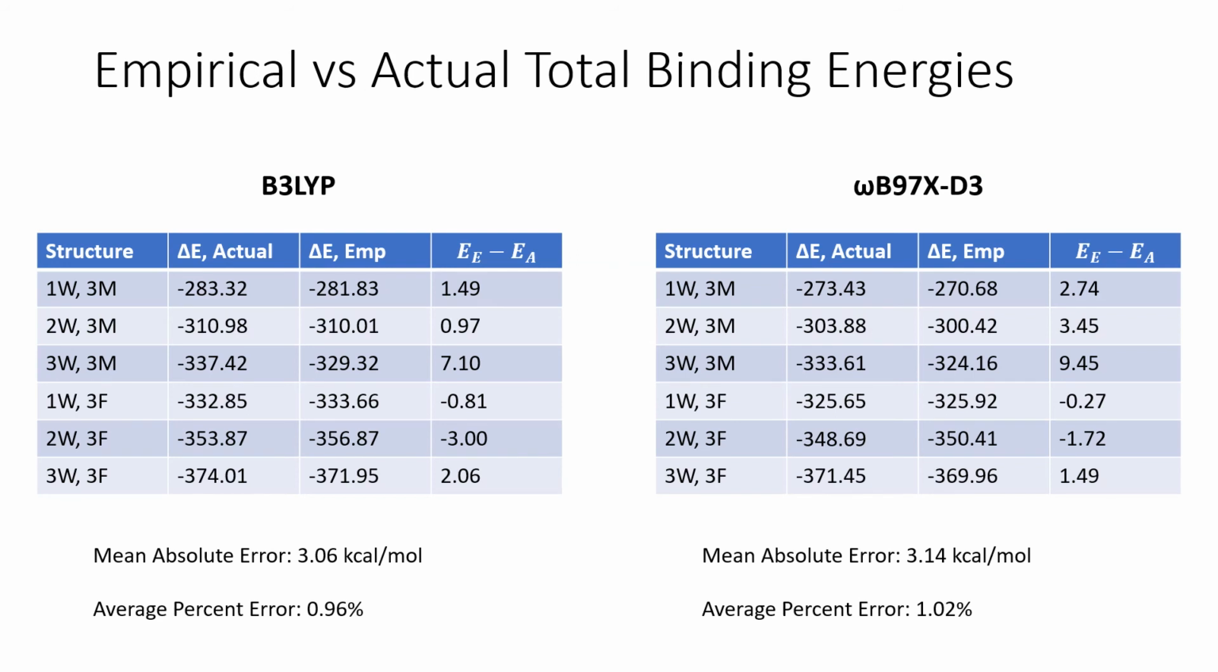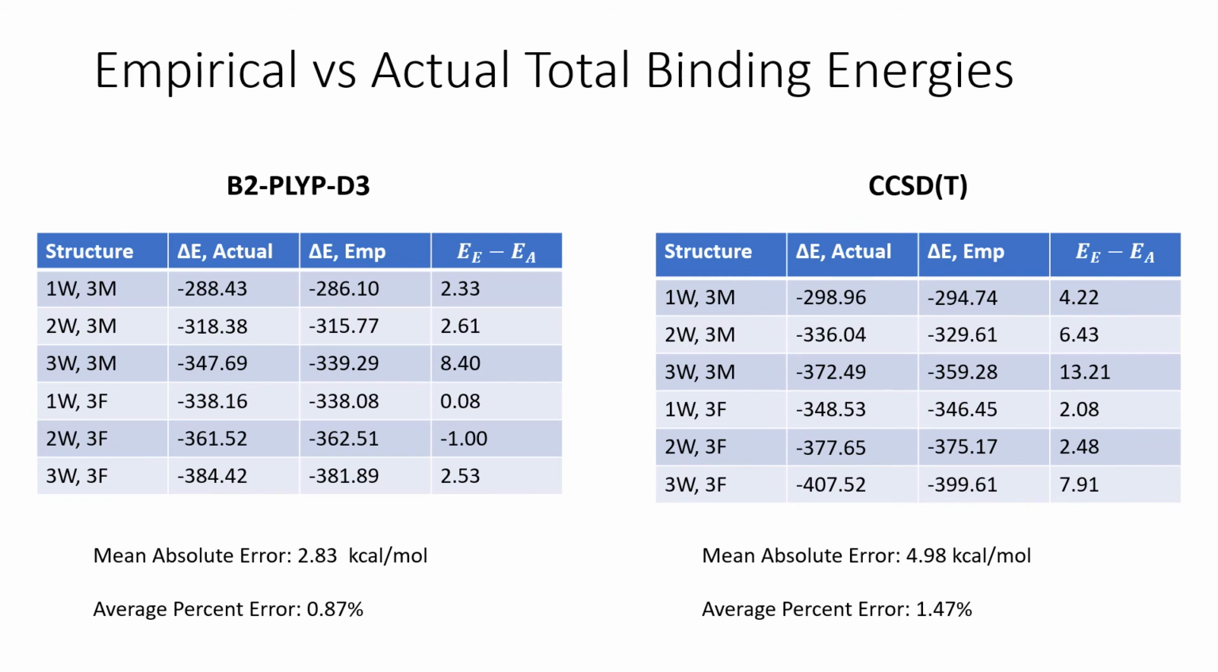Evaluating this method at the B3LYP level, a mean absolute error of 3.06 kilocalories per mole was found across all possible complexes. A selection of 6 of these 30 structures are shown in the table, with the actual binding, empirical binding, and the difference shown in kilocalories per mole. Similarly, for the range-separated hybrid, a mean absolute error of 3.14 kilocalories per mole was found. This indicates that this empirical method is extensible.